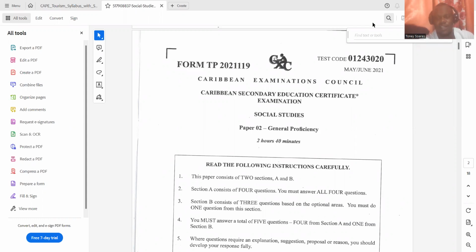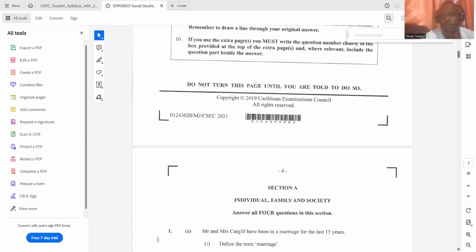All right, so this is part one of the May-June 2021 Social Studies paper two. We are going to look at the 4 compulsory questions, and then in part two, we are going to be looking at the option sections, which contain communications, consumer affairs, and tourism.